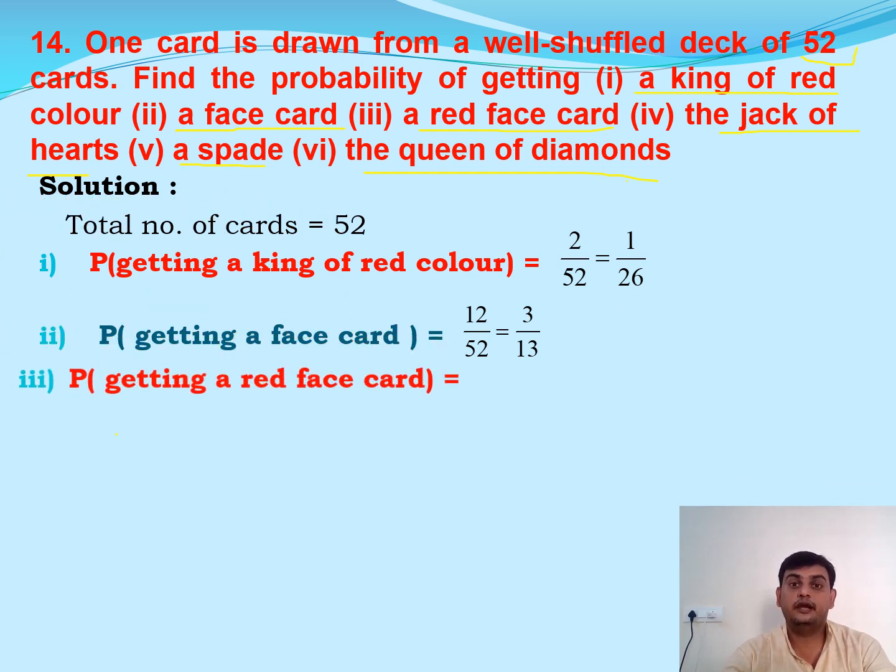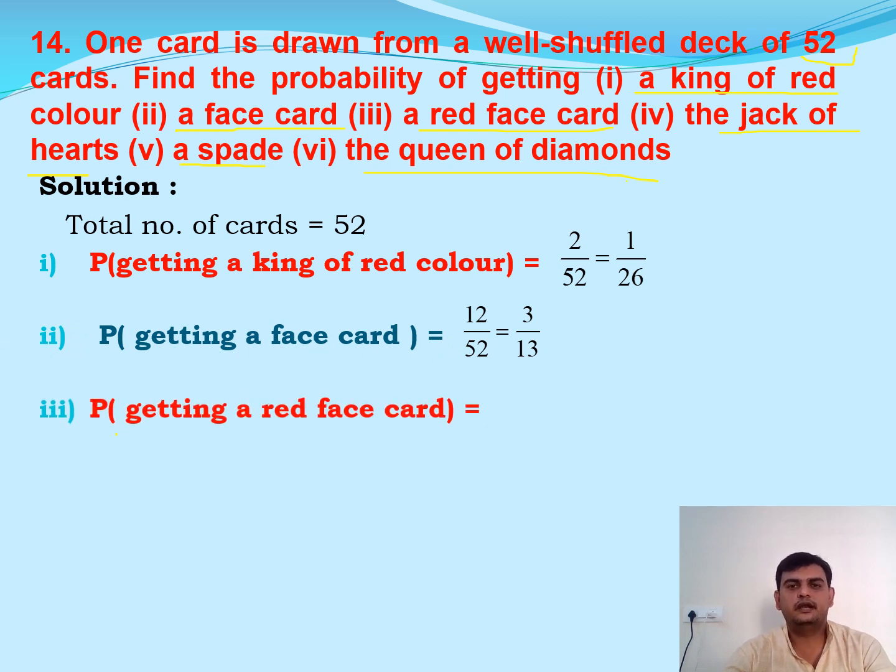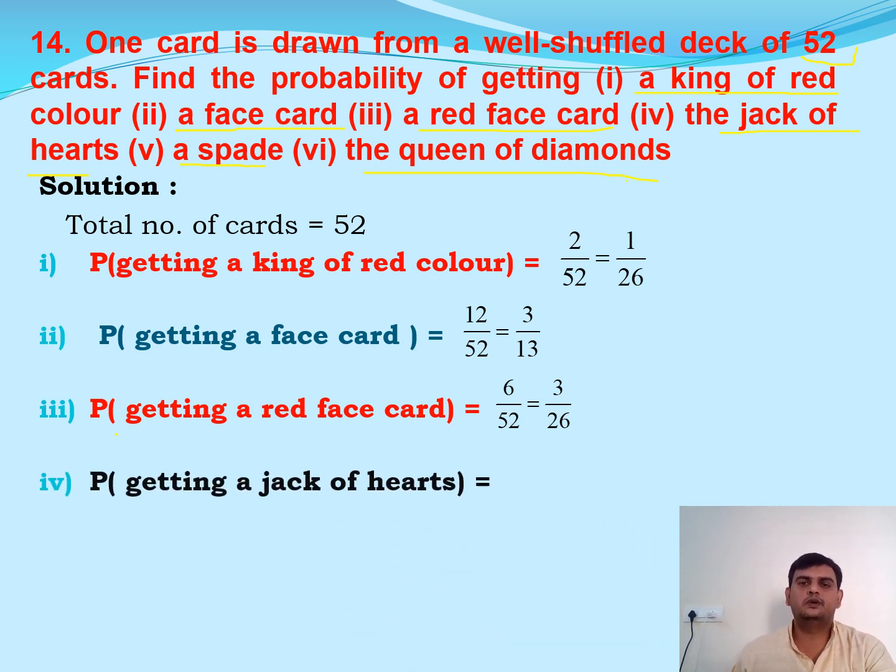Now probability of a red face card. We have 6 red face cards. So the probability we get 6 by 52, which is 3 by 26. The jack of hearts. So in a heart symbol, we have only one jack, which is called face card. Only one J, jack in the sense J letter. So with J letter, we have only one card in heart symbol. So the probability we get is 1 by 52.